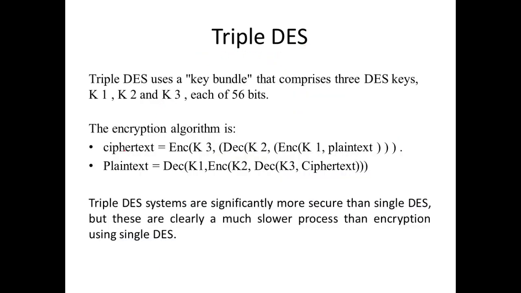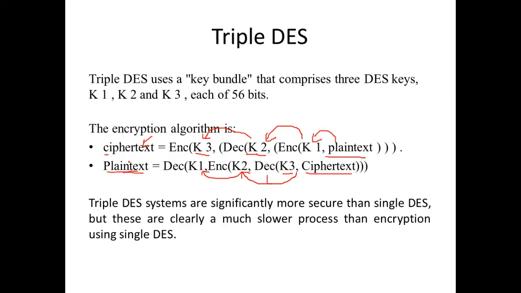And this is written mathematically like this. When you talk about encryption, we take the plain text and encrypt it with key K1, and this output is then decrypted using key K2, and this output is again encrypted using key K3 to get your ciphertext. When you talk about decryption, we take the ciphertext and first decrypt it using key K3. This output will be encrypted using key K2, and this output will be decrypted using key K1 to achieve the plain text.